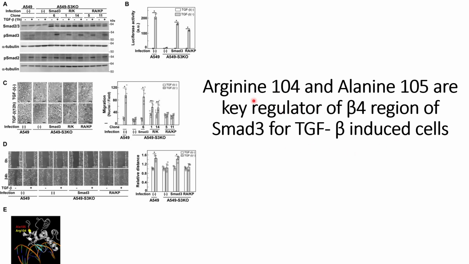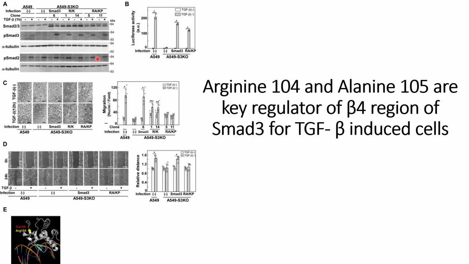From the heading it's clear that it's Arginine-104 and 105. So how did they come up with these two amino acids? They did the mutagenesis analysis and finally came up with these two amino acids, which are important, and if they are replaced by other amino acids, then Smad3 will lose its function to control cell motility of the TGF-beta induced cells.